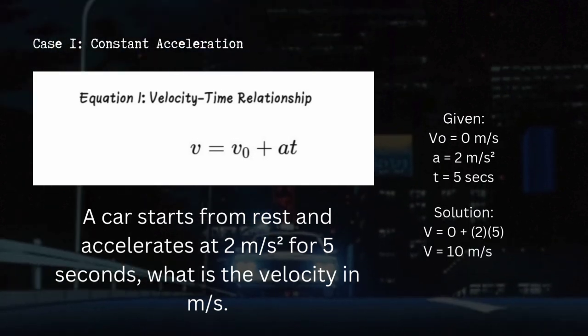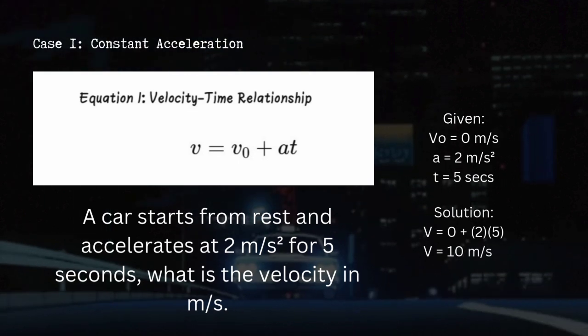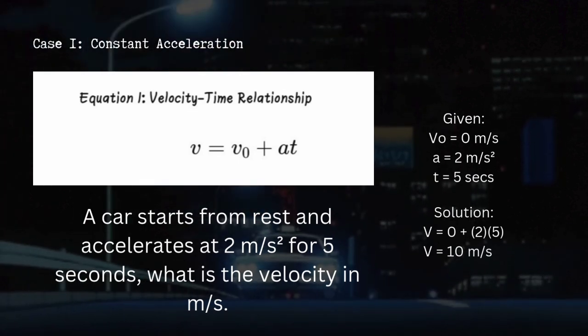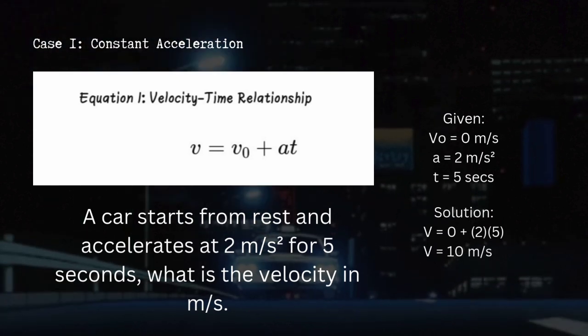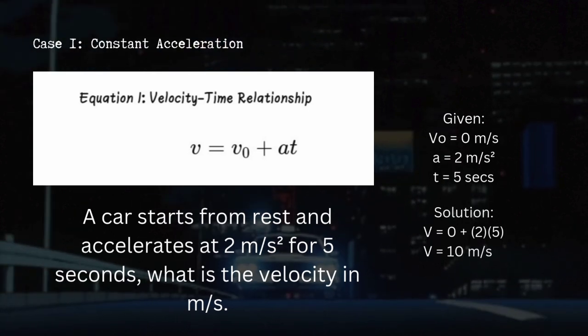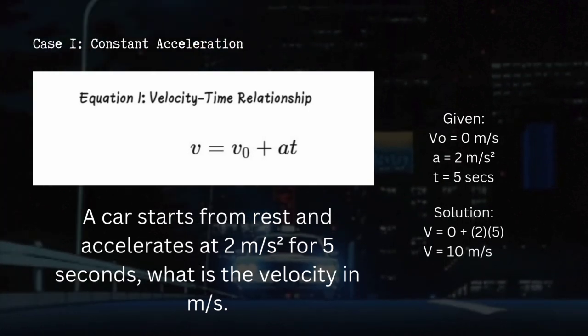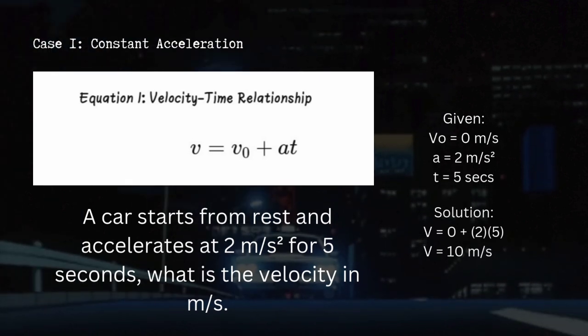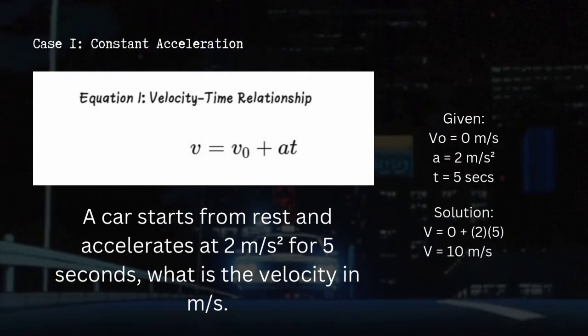A car starts from rest and accelerates at 2 meters per second squared for 5 seconds. What is the velocity in meters per second? So, the given variables: since the car starts from rest, the initial velocity is 0.